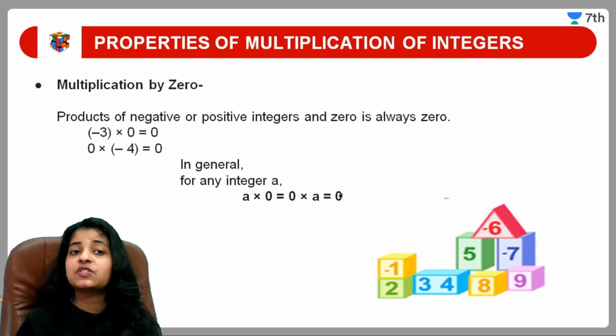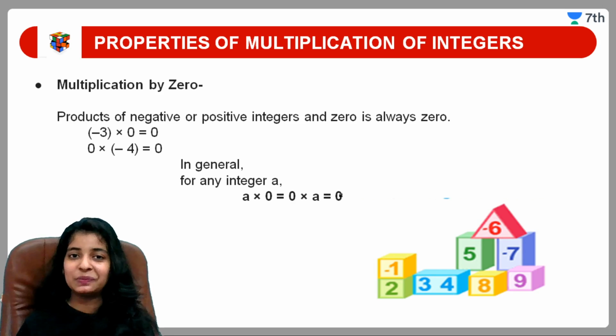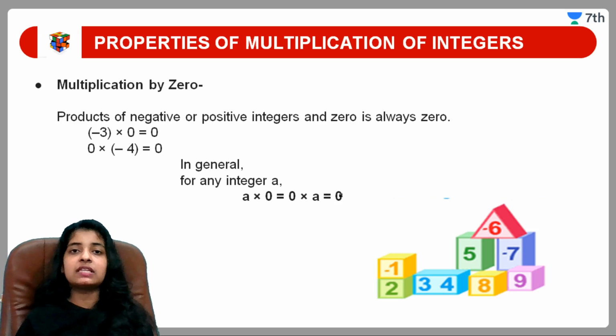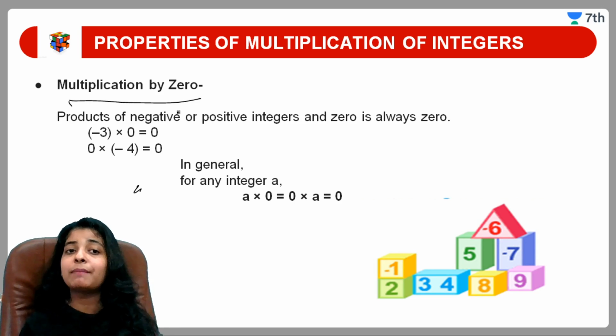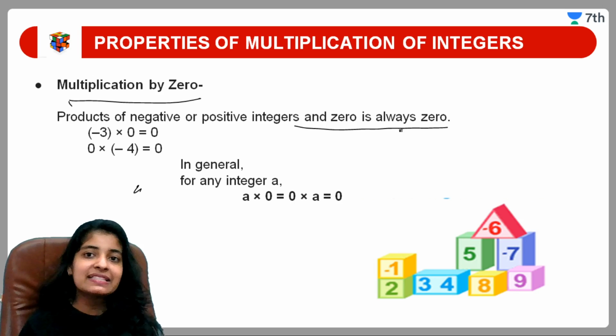This one is the next topic, that is multiplication by zero. So very important and an easy topic as well. अब देखो multiplication by zero. Zero is a very special character. So when we multiply anything by zero, in return we always get a zero. Say for division, when we divide zero by anything, we will always get a result of zero. So here we are talking about multiplication by zero. So the product of negative or positive integers by zero always gives us zero.